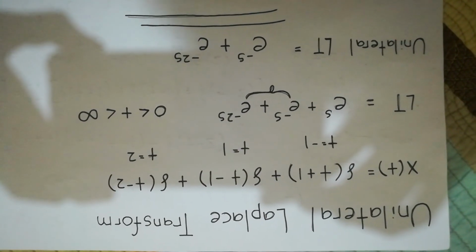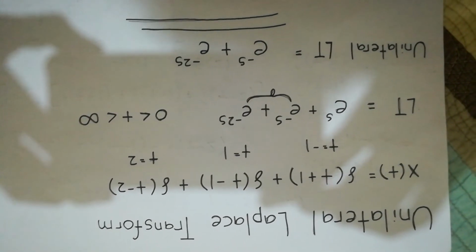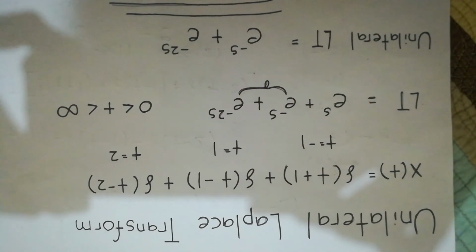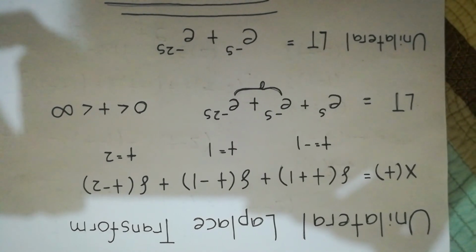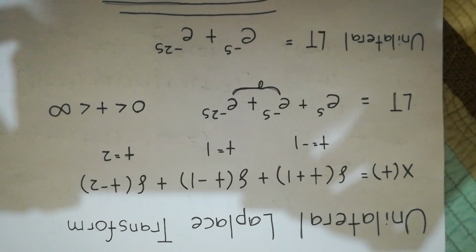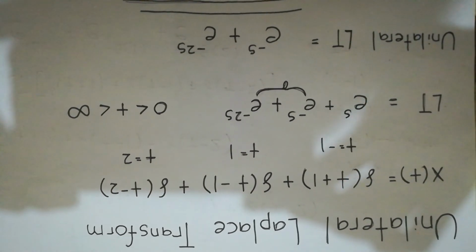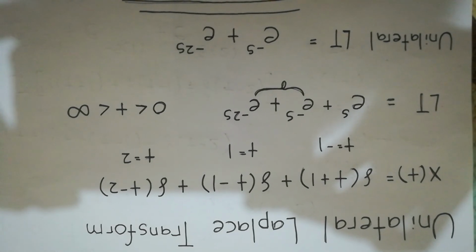To get the value of t, equate t to 0 to get the time period. By equating t + 1, t is equal to negative 1. By equating t - 1, t is equal to 1. By equating t - 2, t is equal to 2.